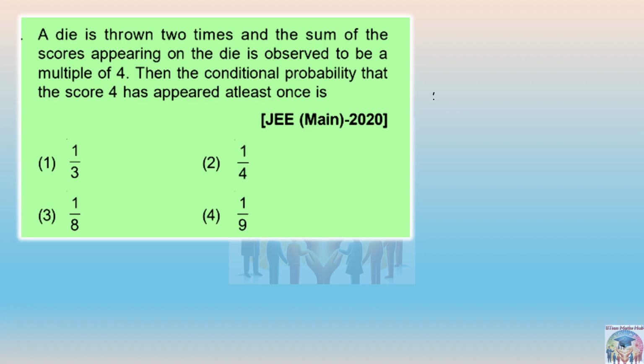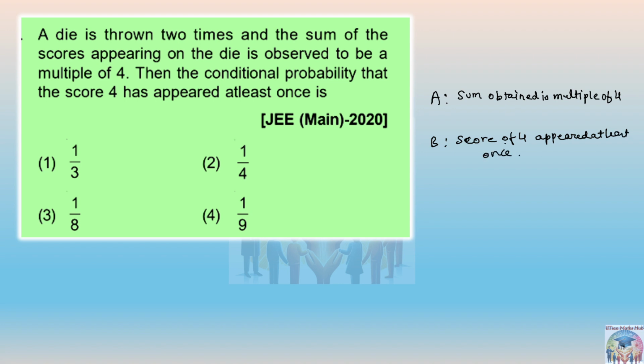So again we can define the events. First it is saying the sum obtained is a multiple of 4. So we will write, first event A is sum obtained is a multiple of 4. And the second event is that score 4 has appeared at least once. So from the question only we are going to define these events.